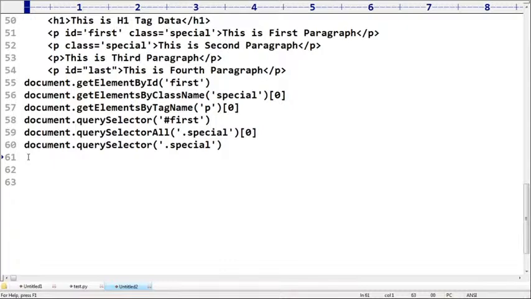Now can you please write down code to grab the first paragraph? Any other ways?